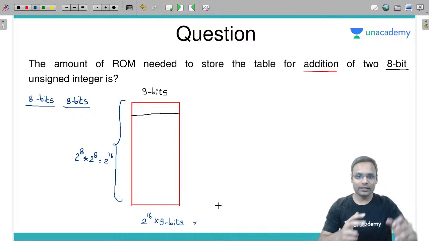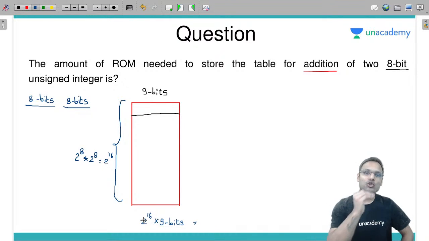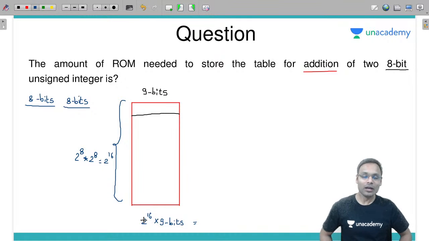चलिए आगे बढ़ते हैं. नाउ आई एम लीविंग आंसर ऑन यू. व्हाई? जस्ट बिकॉज बेस्ड ऑन द ऑप्शंस यू विल हैव टू चूज, बेस्ड ऑन द यूनिट you will have to choose how to solve this particular question further. You can convert this into kilobits also, you can convert this into kilobytes also.